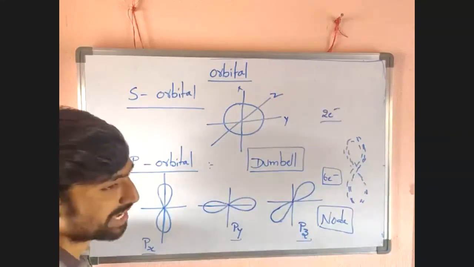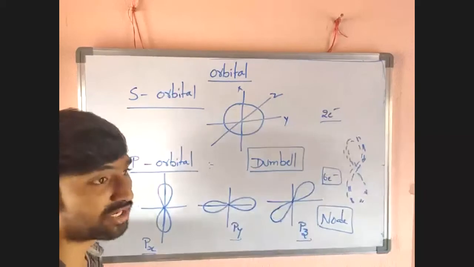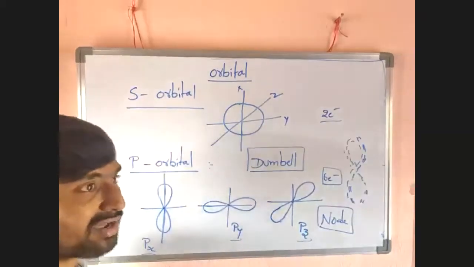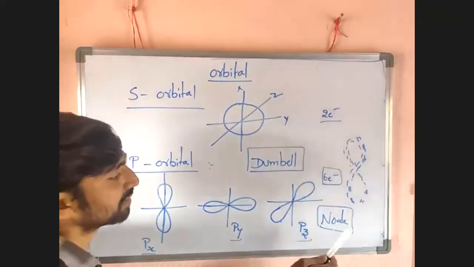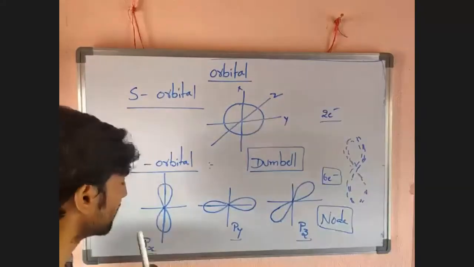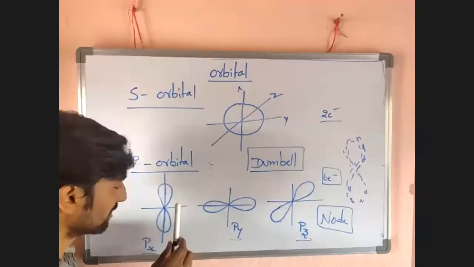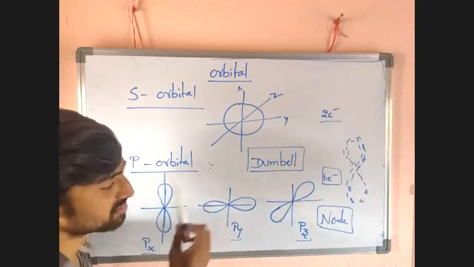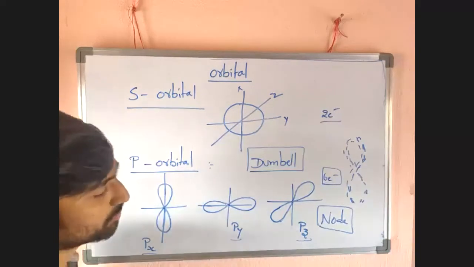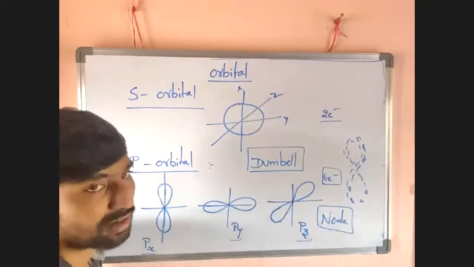At which axis or point the probability of finding an electron is 0, that axis or point is nothing but a node. So for the px orbital, y and z axes are nodes. For the py orbital, x and z axes are nodes. For the pz orbital, x and y axes are nodes.